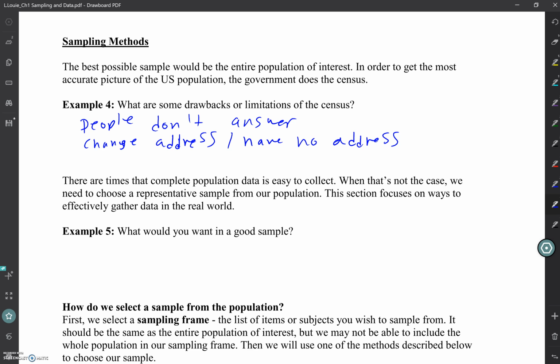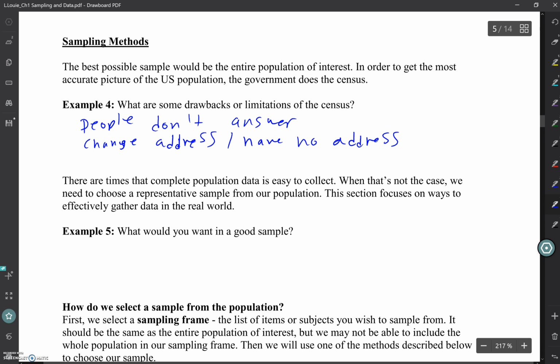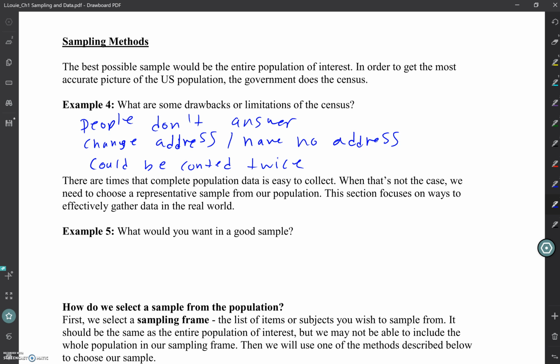That's definitely a possibility. You can get double counted. I know since I changed my name, I still get a voting ballot under both names. So, could be counted twice. Oh, I get one in Spanish and one in English. Really? That's interesting. So people could be double counted. What were you going to say?